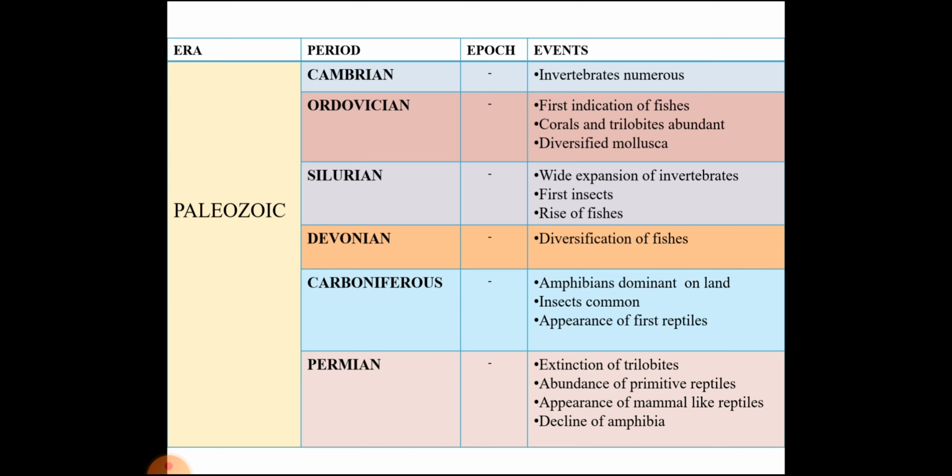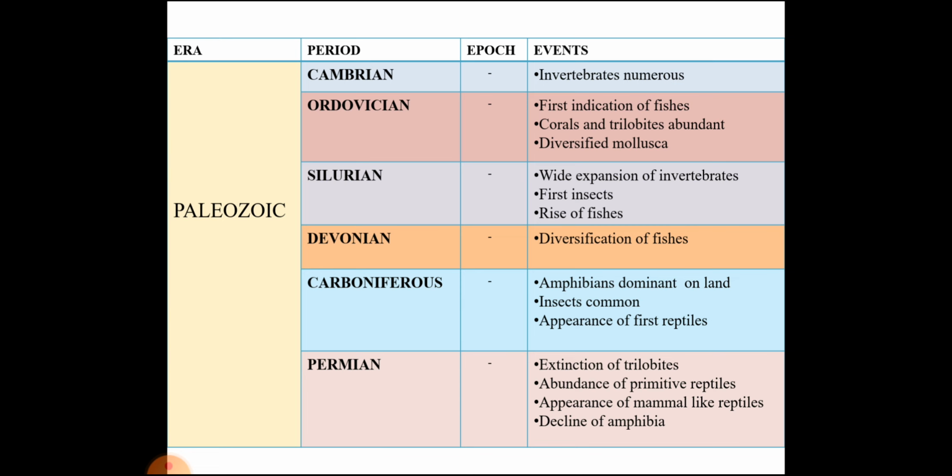First is Cambrian, which is characterized by invertebrates that were largely found on Earth. Ordovician shows first indication of fishes, corals, and trilobites abundant and diversified mollusca. Silurian is characterized by wide expansion of invertebrates, first insects appearance and rise of fishes. Fourth is Devonian, which is characterized by diversification of fishes.